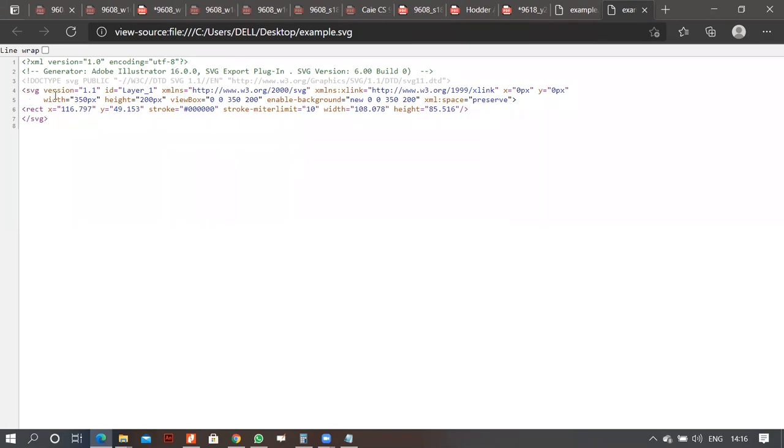I have the SVG version. It tells me the width and the height of whatever I've drawn, the view box, the background, and the stroke width and height. We're not supposed to explain all of this, but this is what your file information is all about.